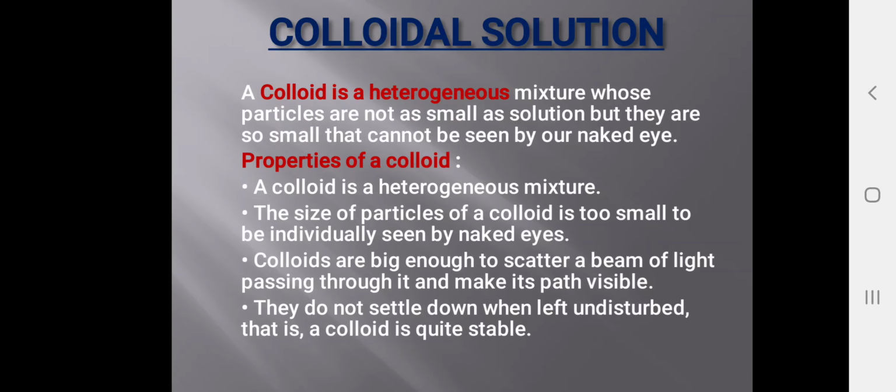They do not settle down when left undisturbed, that is, a colloid is quite stable. Colloidal solutions are quite stable. We can't say that they are fully stable, but they are quite stable.